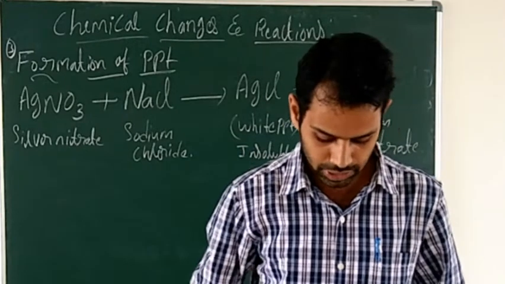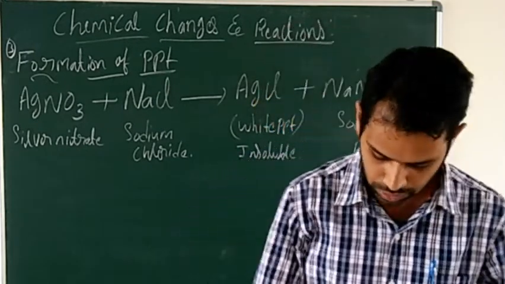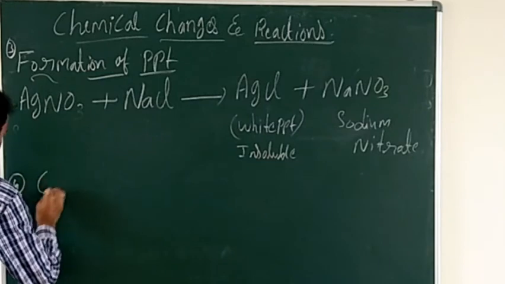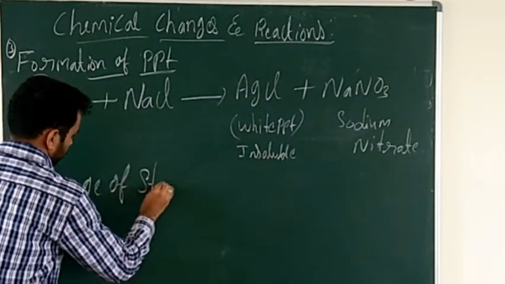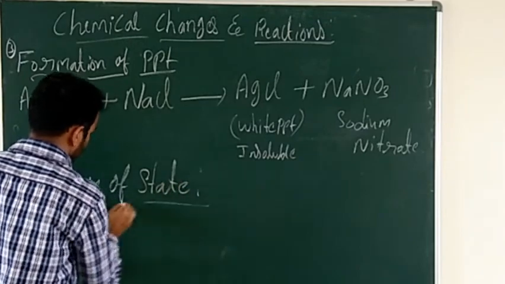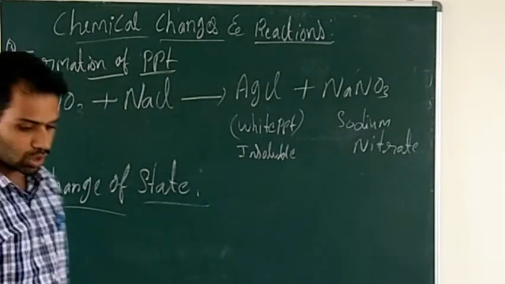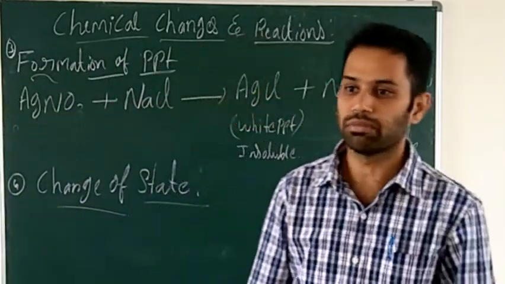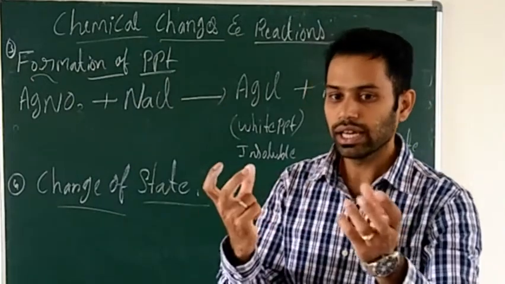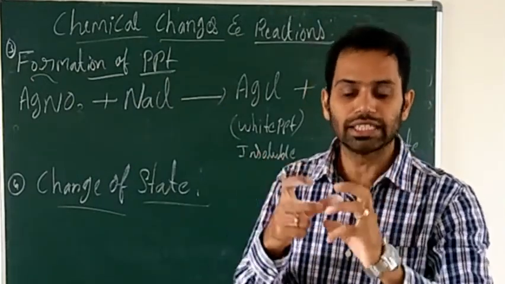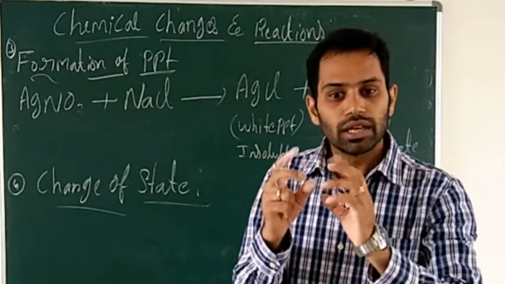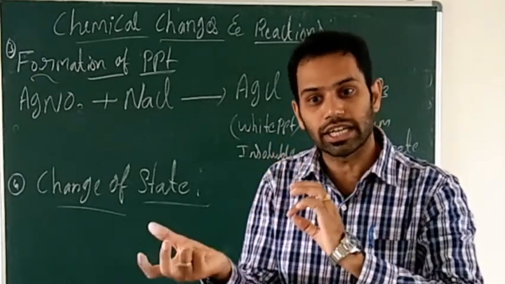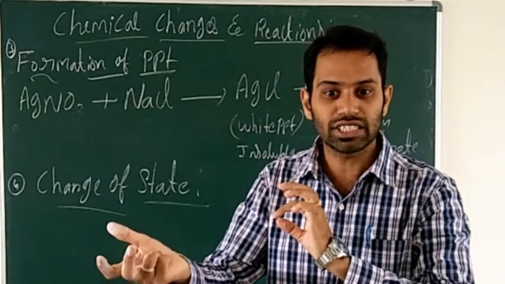The next characteristic is change of state. What is the meaning of this? Change of state means that when two substances react with each other, the reactants may be in the gaseous state.